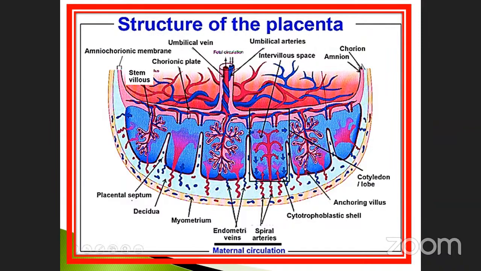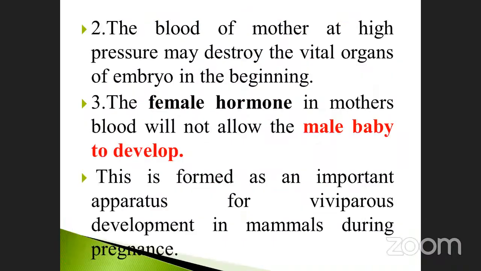These are collectively called the placenta. The placenta is connected with the endometrium, and this is the part connected with the fetal cord. See here, this is the part. See the next one, you can easily understand.